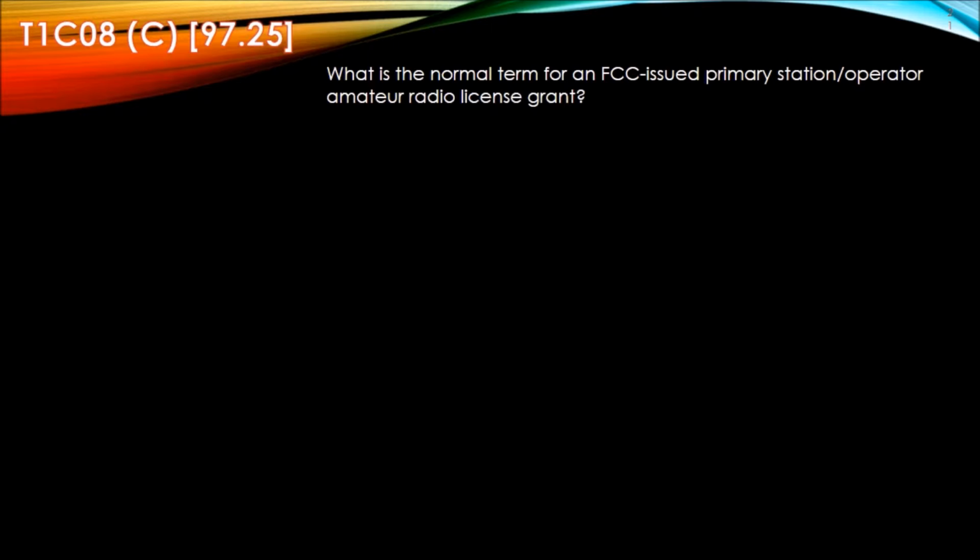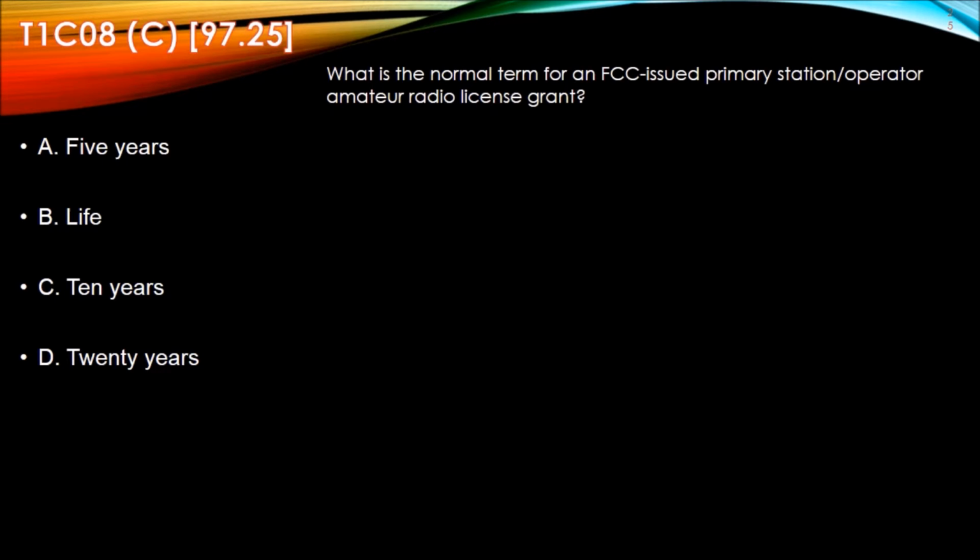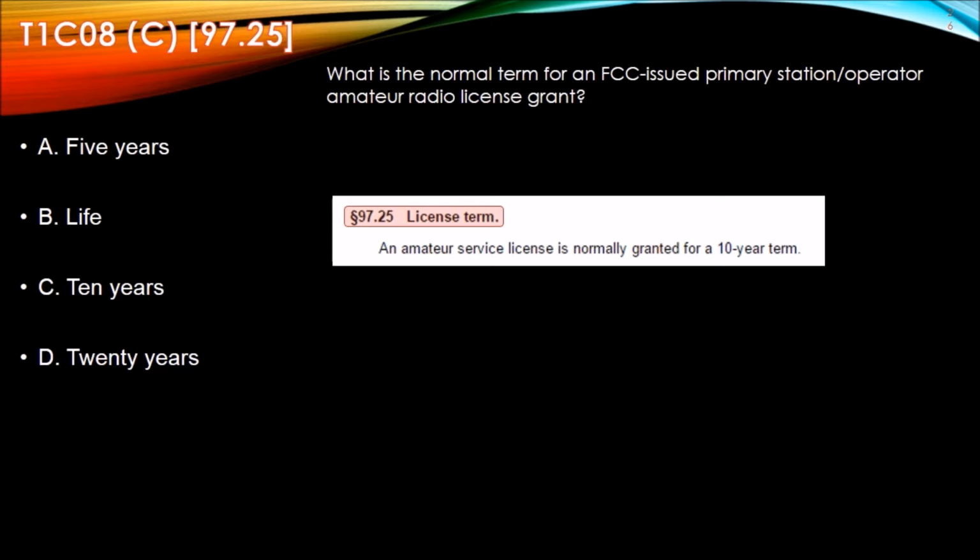T1C08. What is the normal term for an FCC issued primary station or operator amateur radio license grant? A. 5 years, B. life, C. 10 years, D. 20 years. This is also covered in the FCC regulations. 97.23, license term, says an amateur service license is normally granted for a 10-year term. Making the answer to this question C, 10 years.